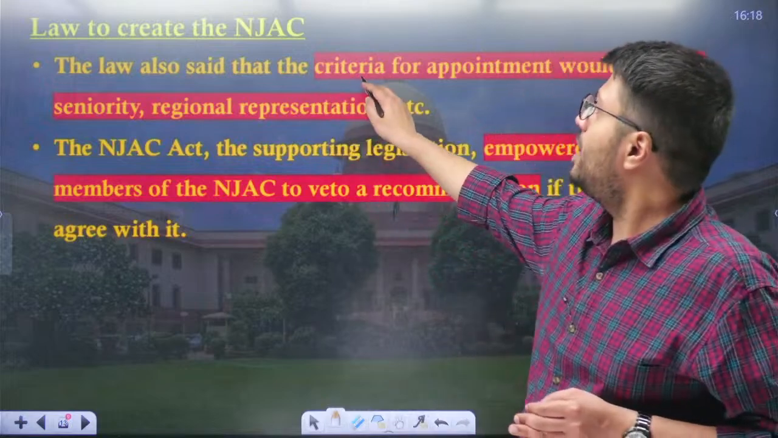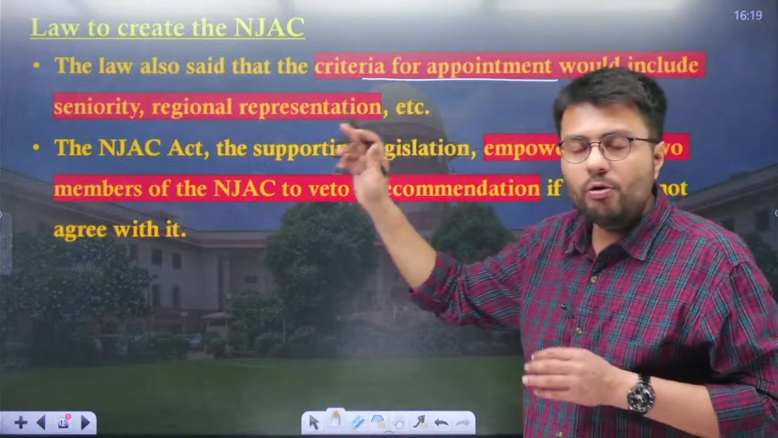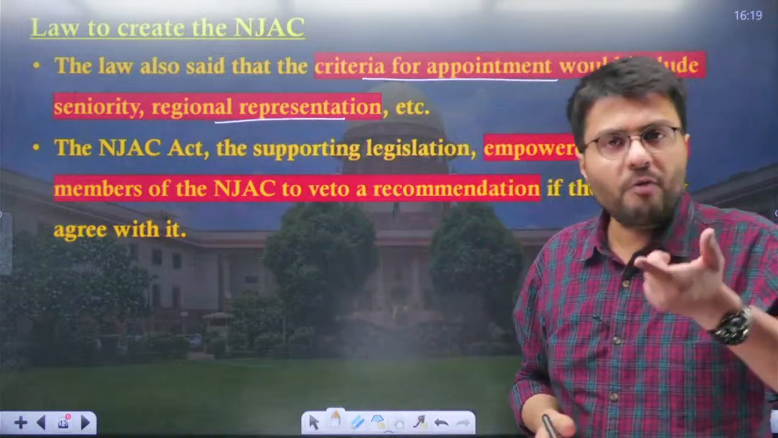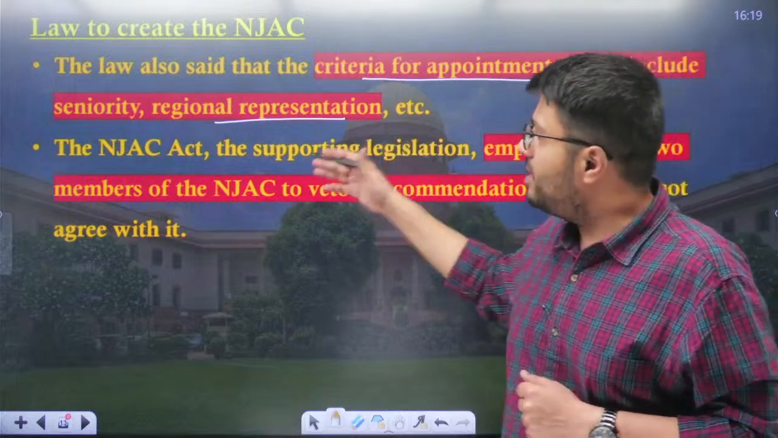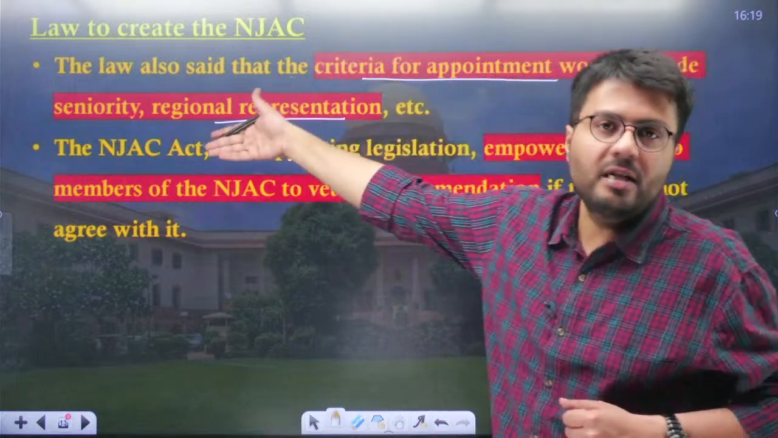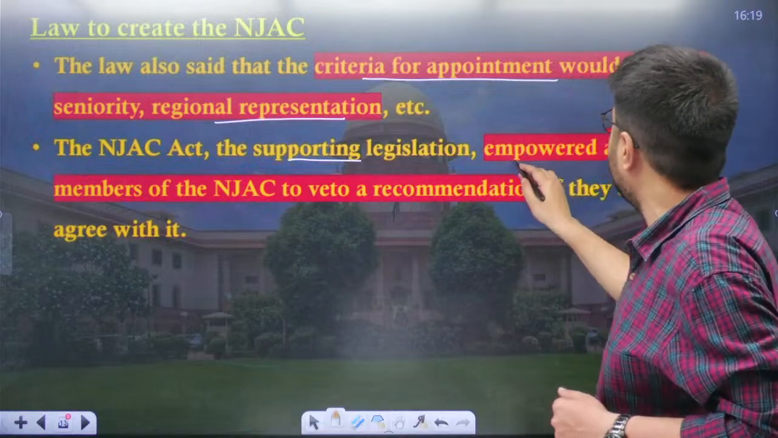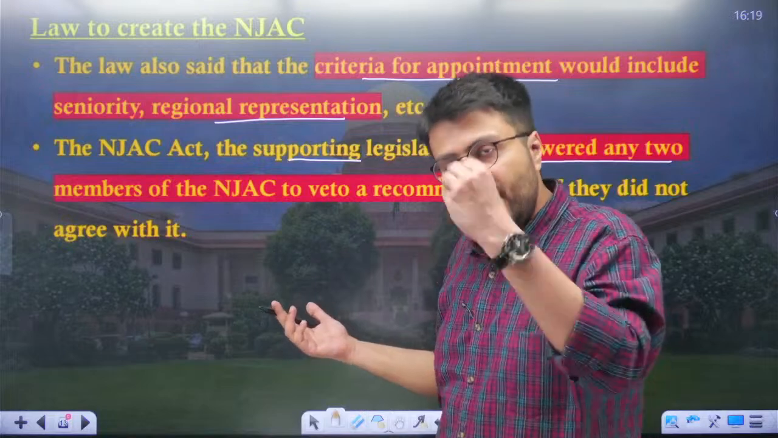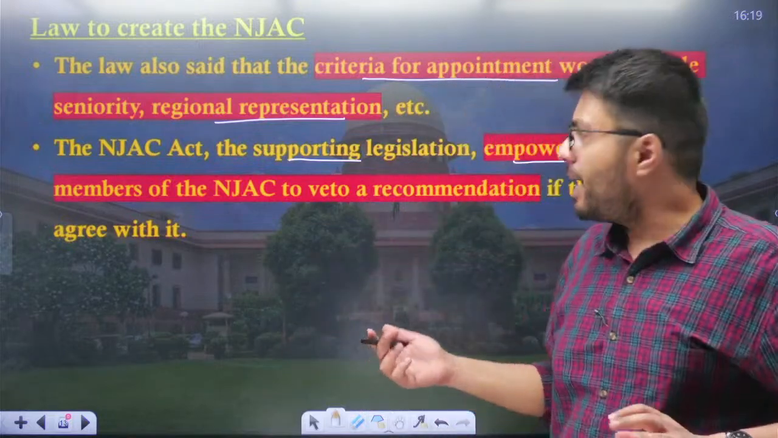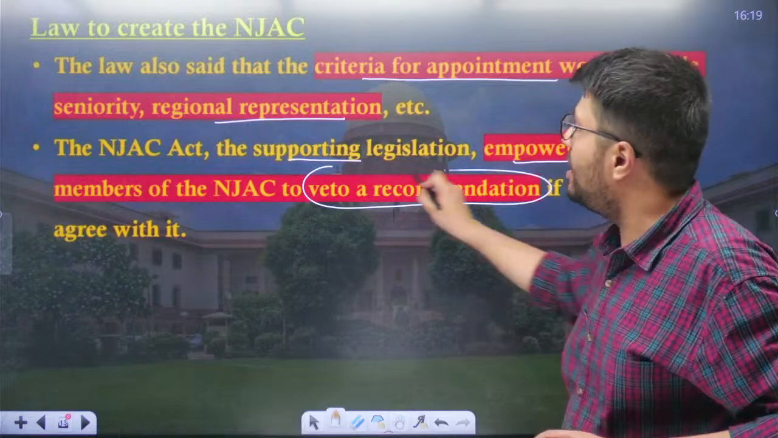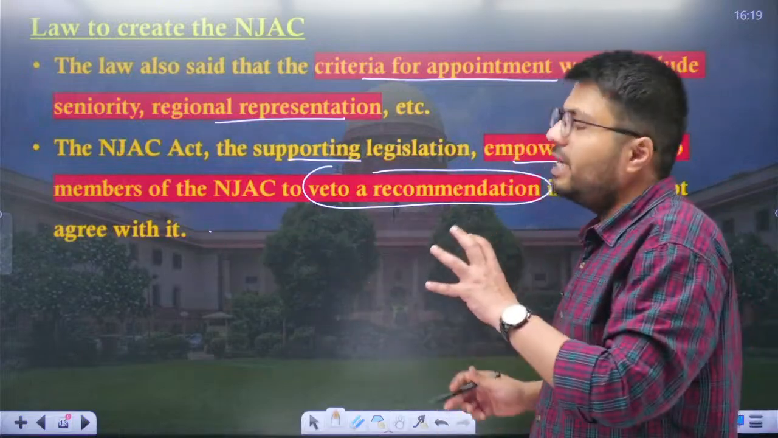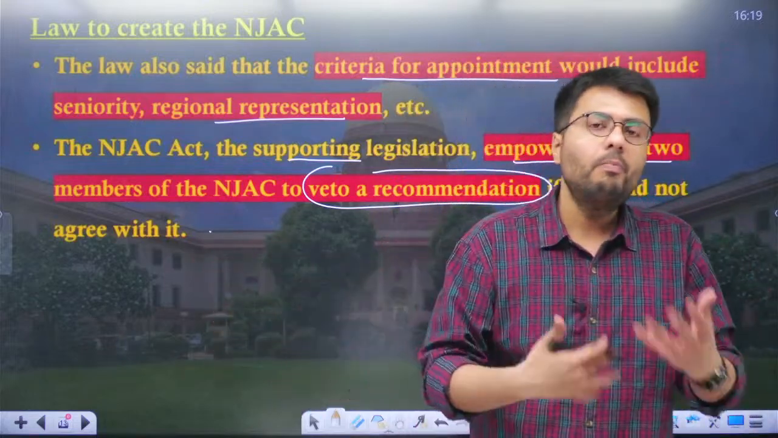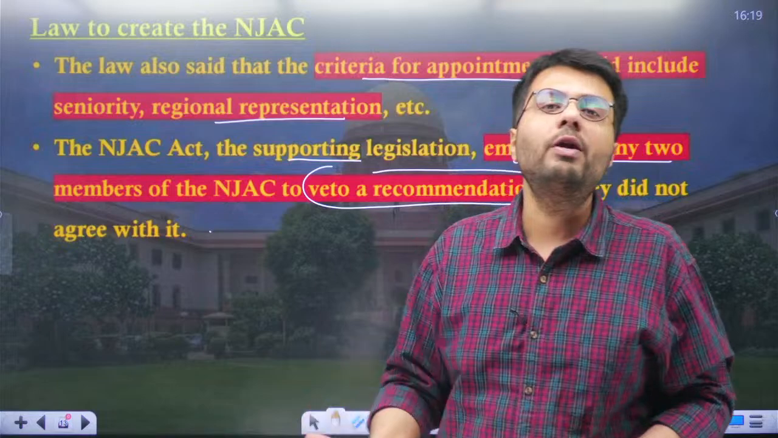Now this law also stated that the criteria of appointment would include not just seniority but also other considerations like regional representation, performance of the judges, etc. And this NJAC Act, which was a supporting legislation to the 99th Constitutional Amendment Act, empowered any 2 members of the NJAC to veto a recommendation if they did not agree with it. So technically 2 members out of these 6 can veto a decision, and by their objection this decision will not prevail.